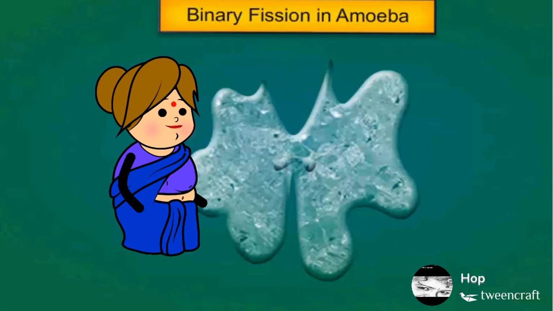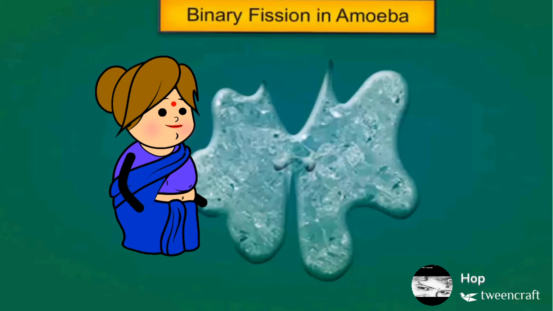In this process, the nucleus of the amoeba first divides into two to form two daughter nuclei. This process is called karyokinesis. After the nucleus has divided into two, the process of cytokinesis takes place, in which the cytoplasm in the mother cell divides into two daughter cells. This leads to the formation of two daughter amoeba cells, each having a nucleus and its own cell organelles.